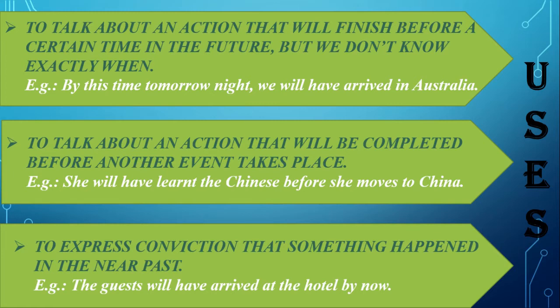In the example, we are talking about the person and she is learning Chinese. So it will be completed before another event takes place. The second event is she moves to China. So before she moves to China, she will have learned Chinese.